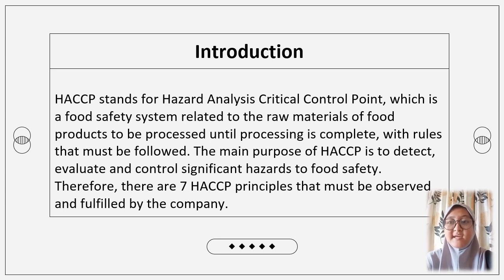HACCP stands for Hazard Analysis Critical Control Point, which is a food safety system related to the raw materials of food products to be processed until processing is complete, with rules that must be followed. The main purpose of HACCP is to detect, evaluate, and control significant hazards to food safety. Therefore, there are 7 HACCP principles that must be observed and fulfilled by the company.